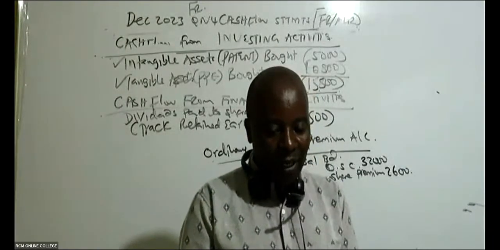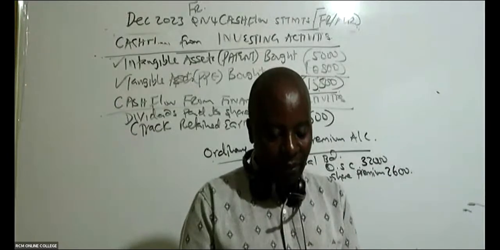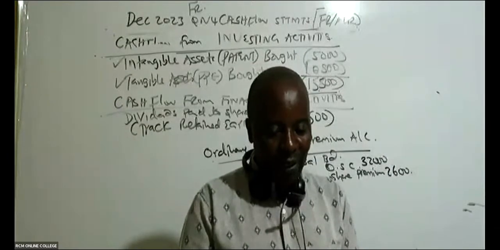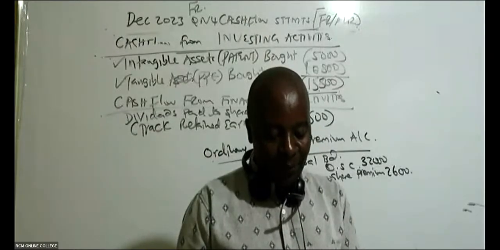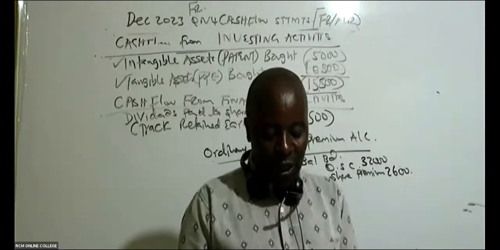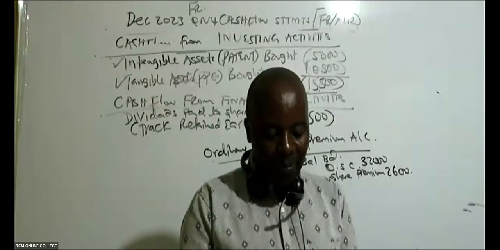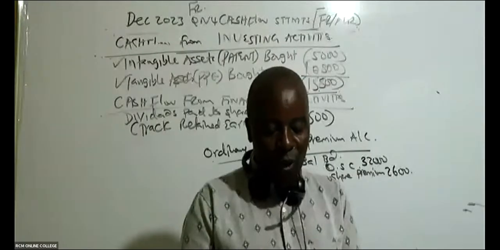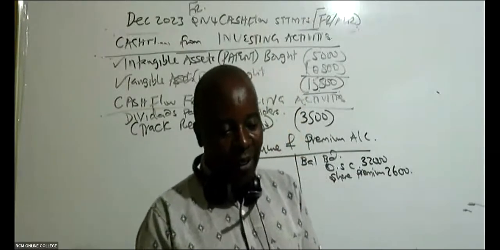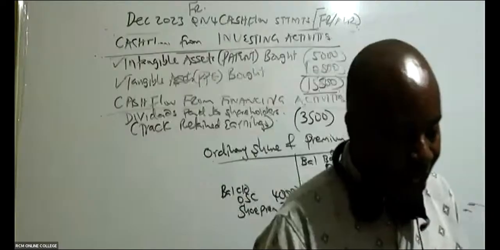Which note number? Tell us. Note number 3. These are new shares. The company repaid some borrowings which had matured during the year and issued new loans. Those are loans.